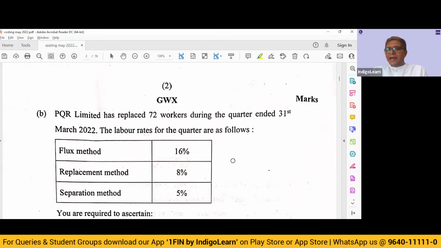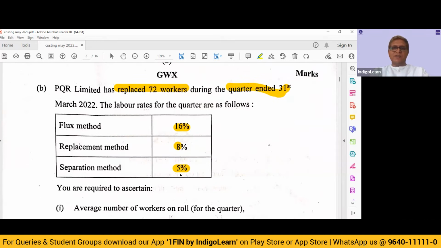PQR Limited has replaced 72 workers during the quarter ended 31st March 22. The labor rates for the quarter are as follows. Flux method 16%, replacement method 8%, separation method 5%. So instead of asking us to calculate these percentages, here they have given us the percentages. Now I am assuming that they'll be asking us to find out the basic figures. Let's look at the requirement.